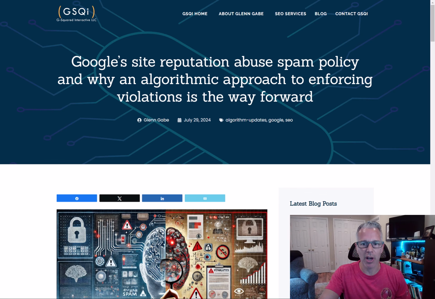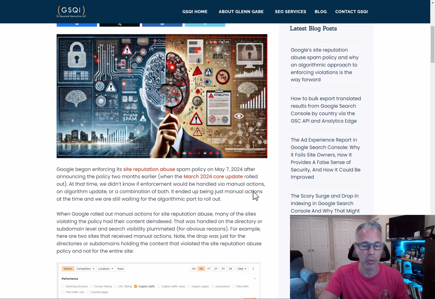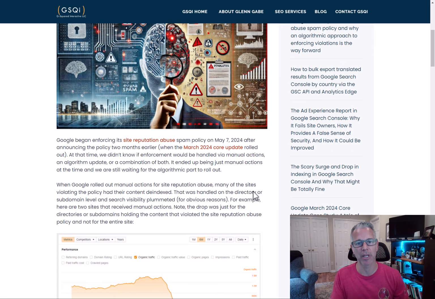So I wrote this after really analyzing a whole slew of sites that either received manual actions or didn't, based upon Google enforcing the site reputation abuse spam policy, which was new. They announced that with the March core update and said, early May they were going to start enforcing it. Well, on May 7th is when they actually started to enforce it, and we didn't know if it was going to be just algorithmic, if it was going to be manual actions and algorithmic, and it ended up it was just